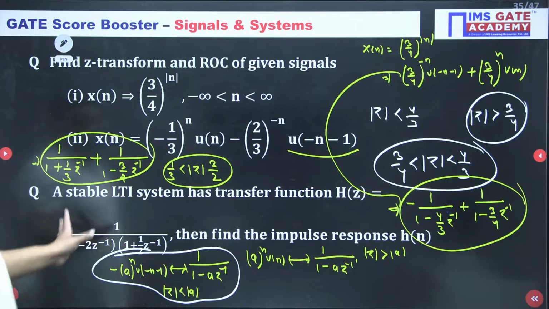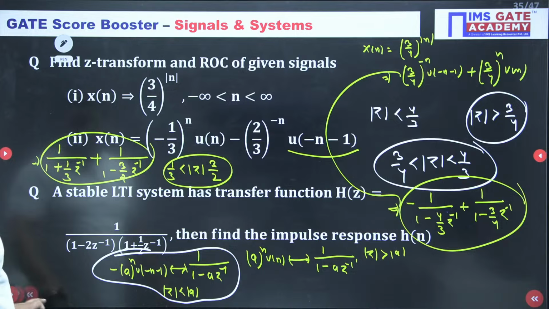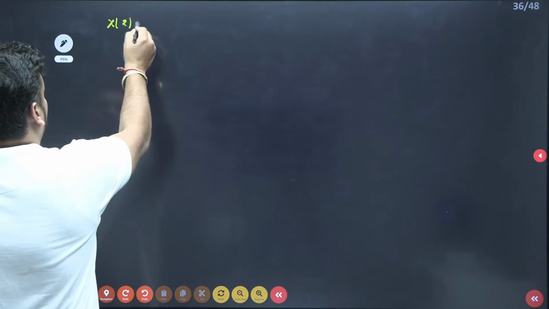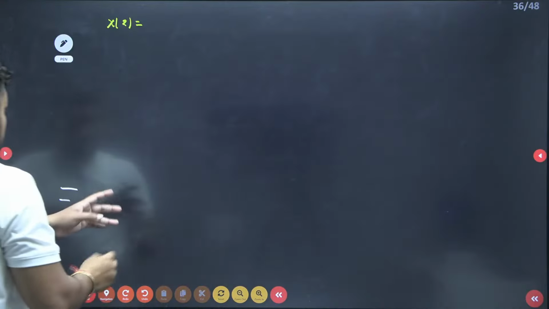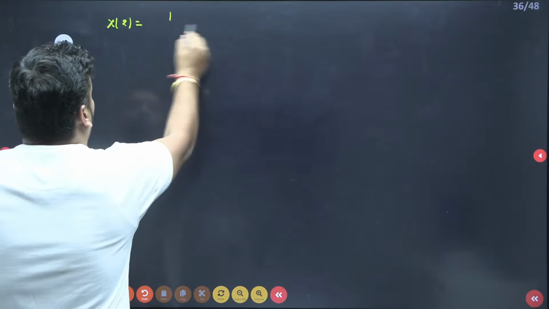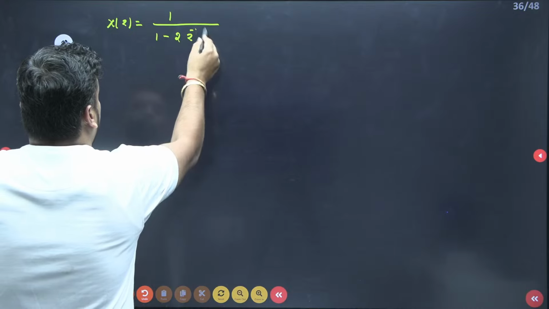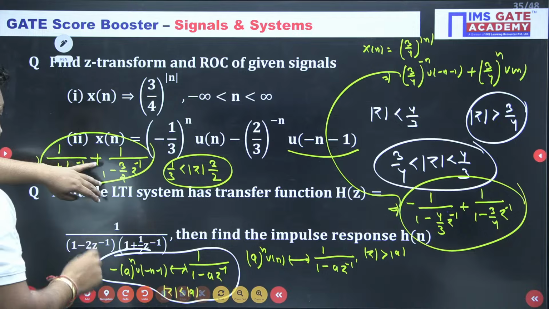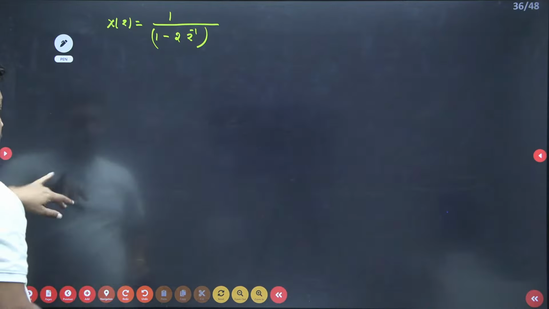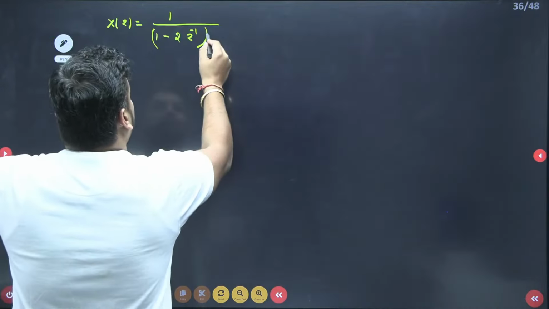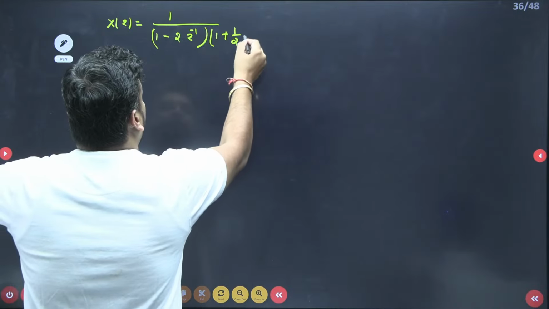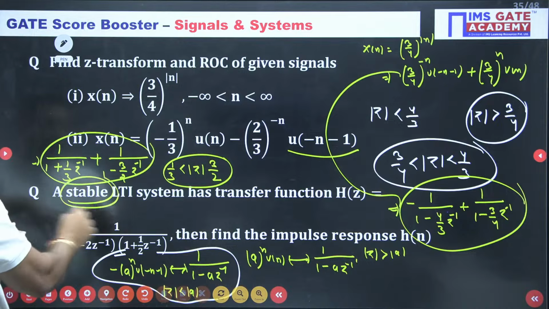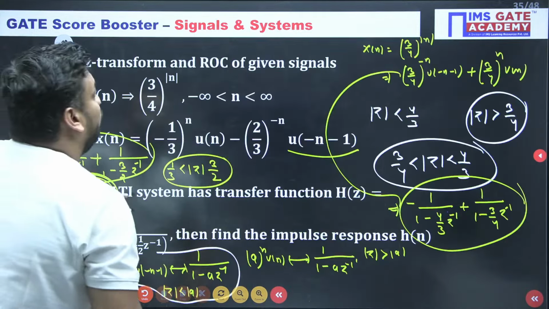Okay, so next question. I am writing the question here. Keep my X of z because it is easy now. So I am going for next. 1 upon 1 minus 2 z inverse, and 1 plus half z inverse. And what is it asking, guys? Stable LTI. Stable means ROC, and you find the impulse response.